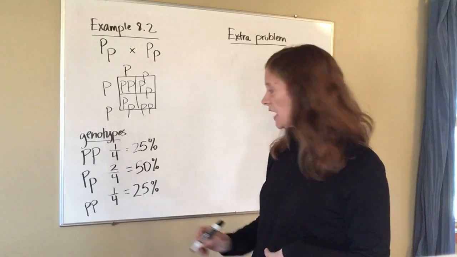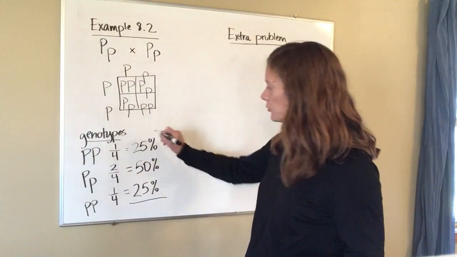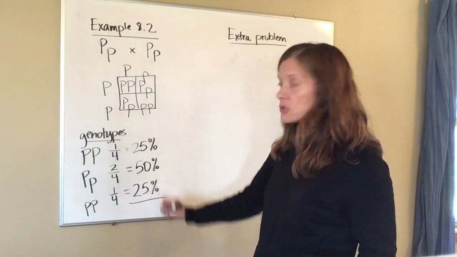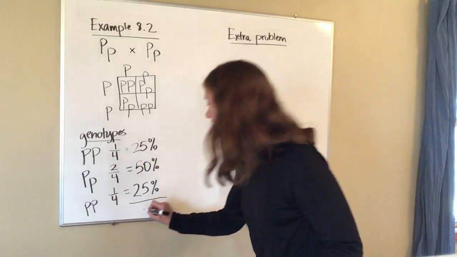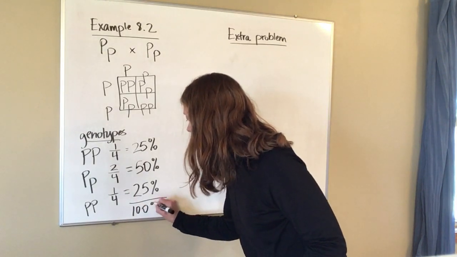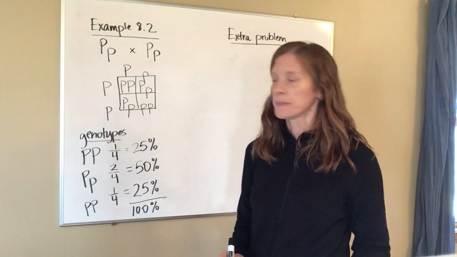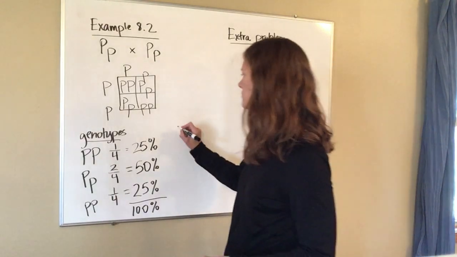And again, just to check yourself, go through and add those up and make sure that you actually come up with 100% when you get down to the bottom, because if you don't have 100%, you made a mistake someplace. Okay, so those are your phenotypes.